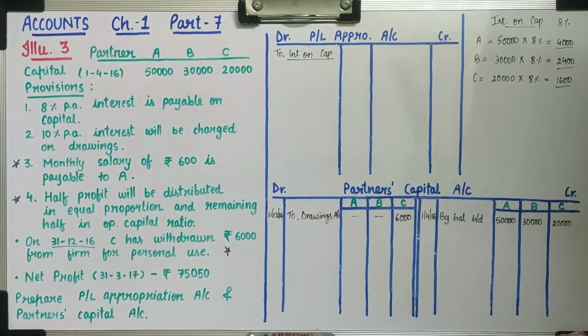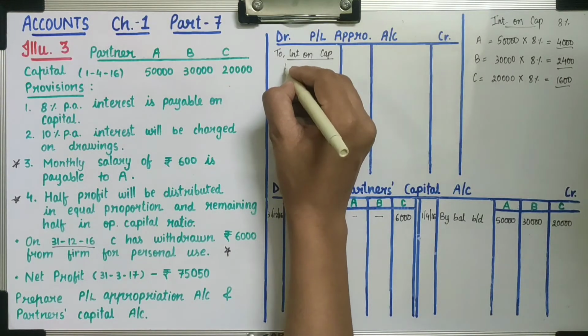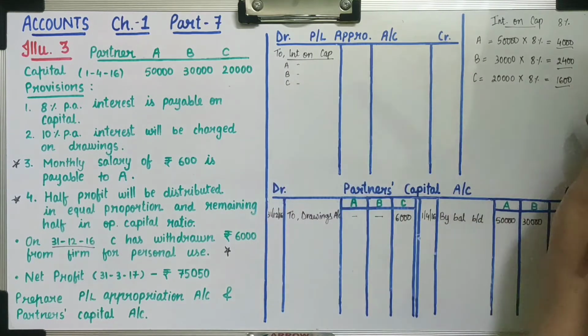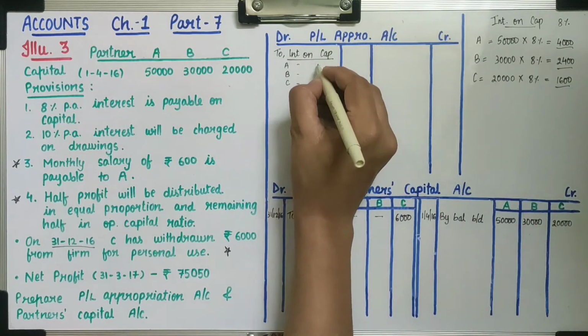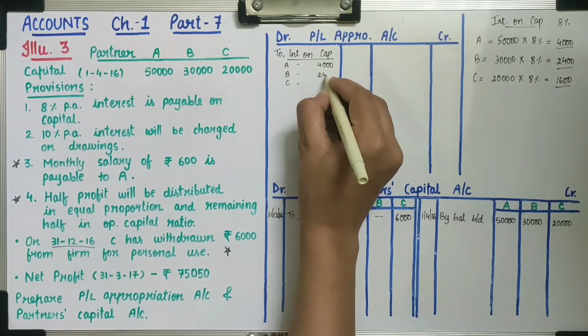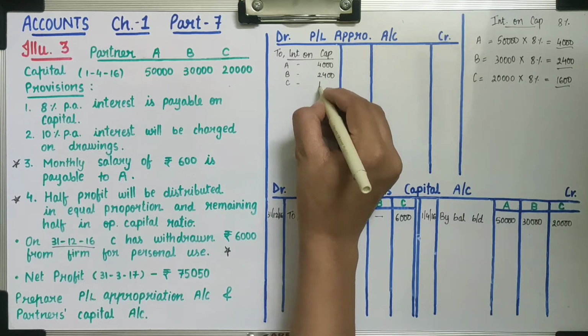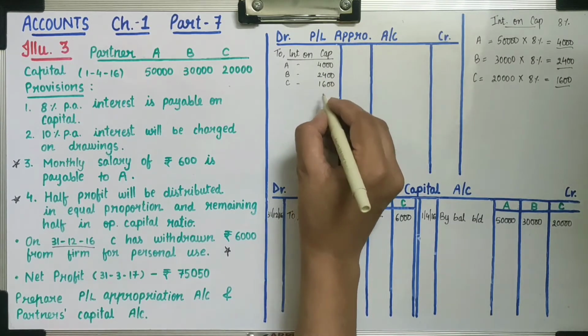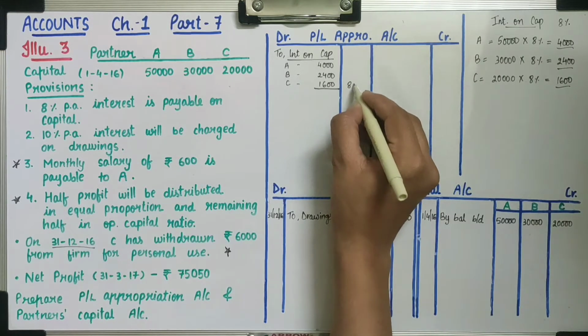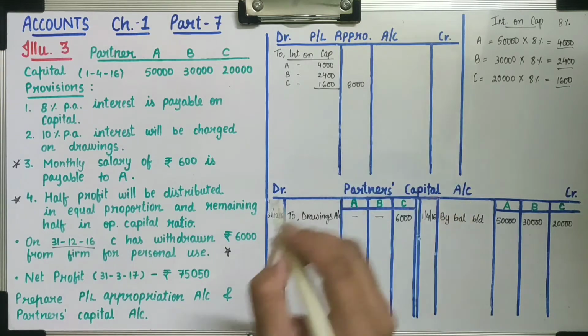Inside the column we will record separately. So for A, B and C, their amounts are 4,000, 2,400 and 1,600, and total 8,000 in the amount column.